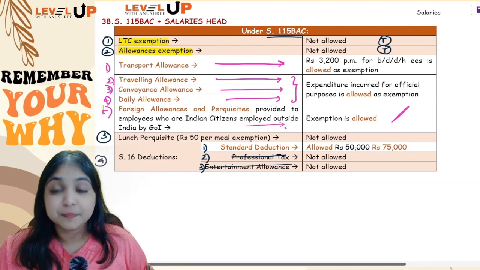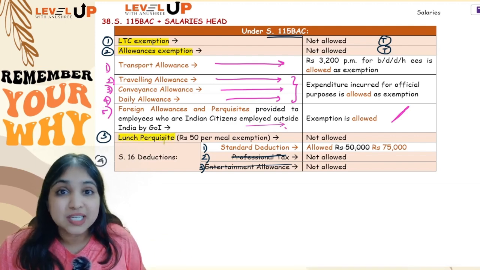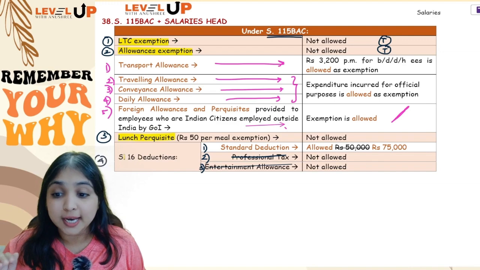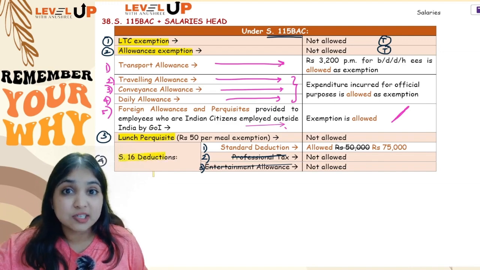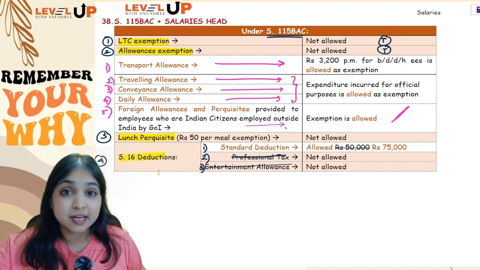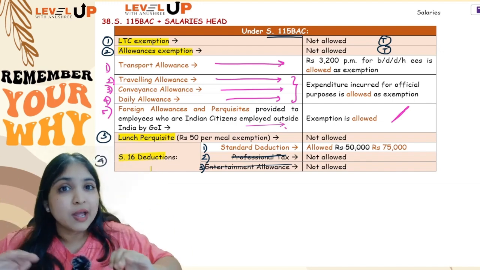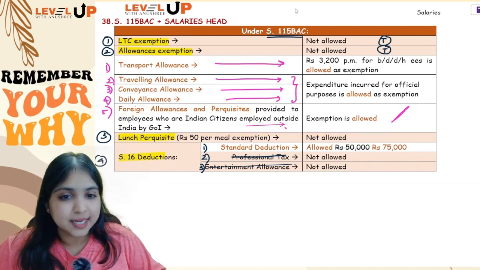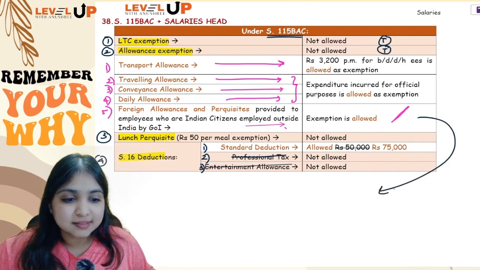to enjoy the exemption. Then third change, lunch perquisite 50 rupees per meal exemption you will not get. And fourth change, under section 16 only one deduction you will get, standard deduction, and that was 75,000. Okay. Now everything you have understood, only this point is pending. Let me take this up for you. I will discuss this with you over here.